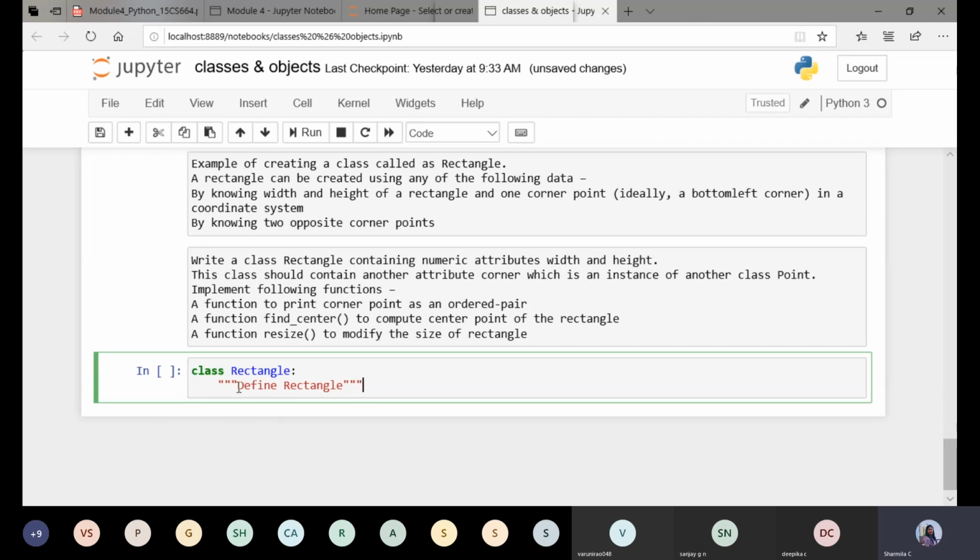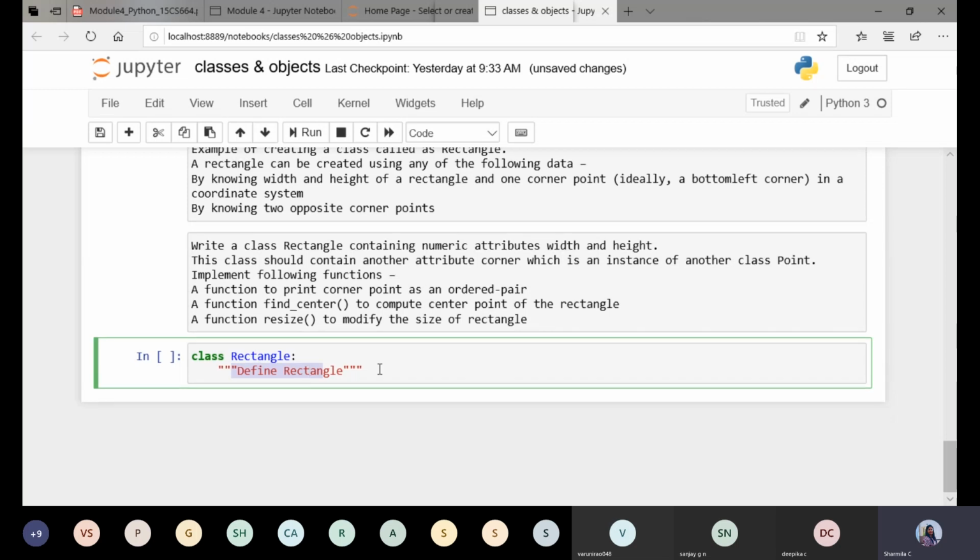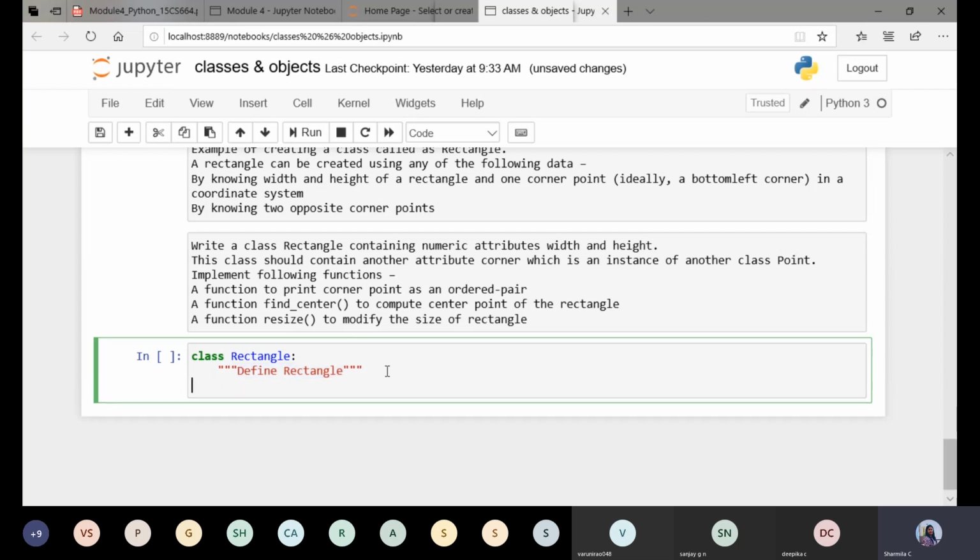So whatever I have written here is nothing but a string of which one now? The class rectangle. Now whatever string we define within the class is called a doc string, that is nothing but the documentation string. If I want to print this string, I can do it. So print, within which one now? The class is rectangle. So just give rectangle followed by a dot.